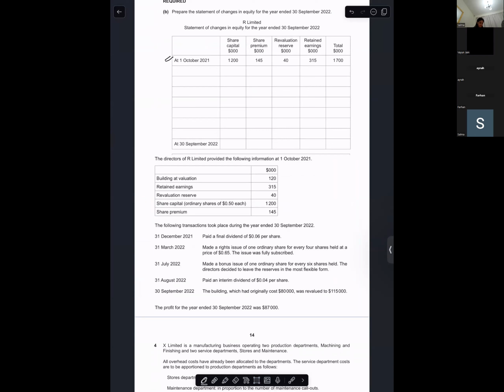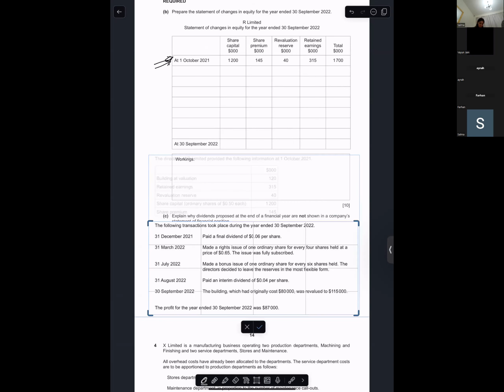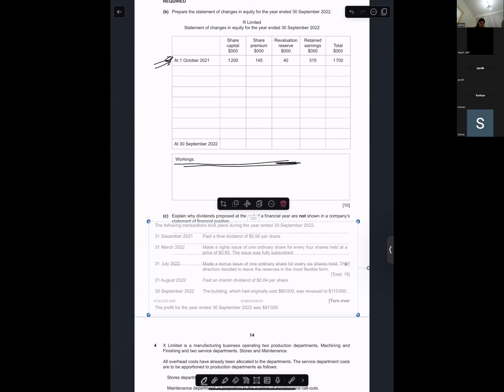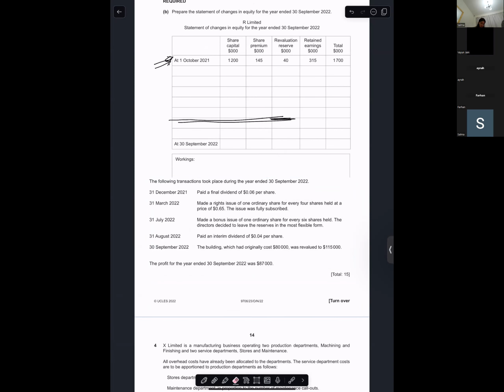So Miss first will find the final dividend, right? What is this that is given to us? The following transactions. What is this? Can you see my screen? Information at 1st October 2021. So this is already given in our question and it's incorporated, right? Okay, fine. So I will start from here.